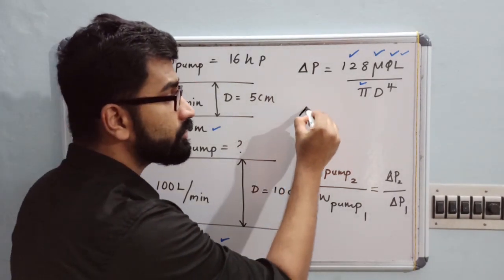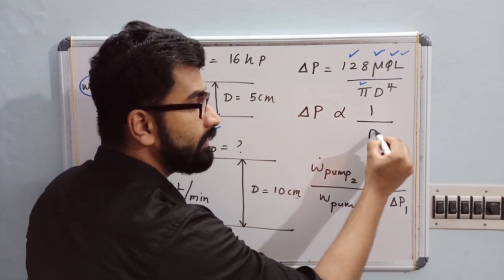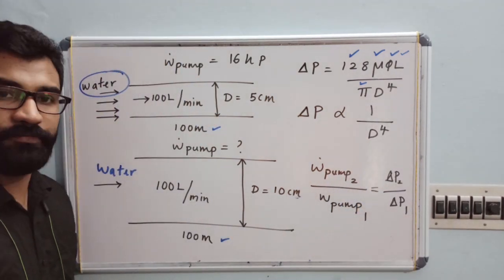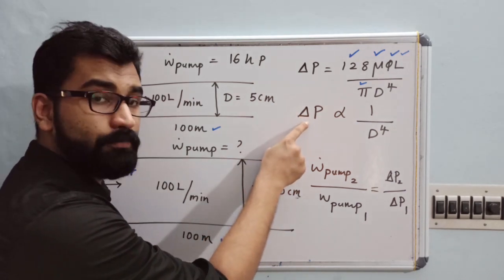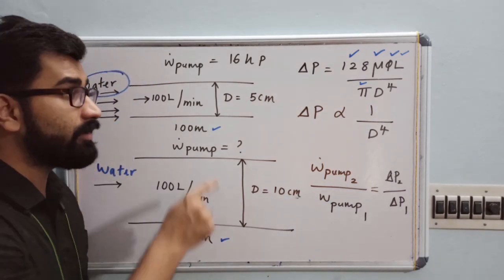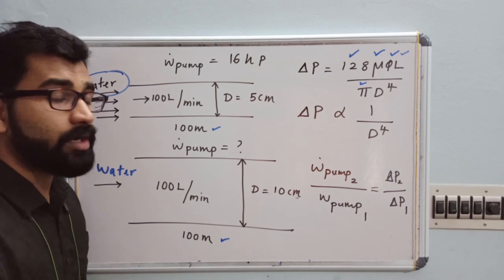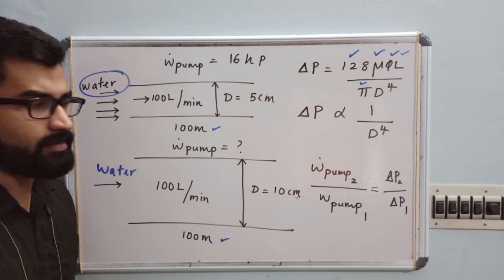So what is your proportionality? Delta P is proportional to 1 by d power 4. Very simple. Now the meaning is that your pressure drop is proportional to 1 by d power 4. Now what is happening to your diameter? Diameter is doubling. So what will happen to delta P2 by delta P1? Just substitute.